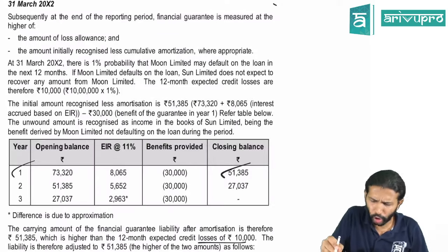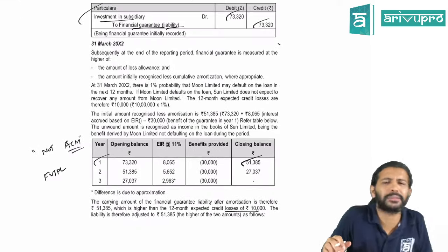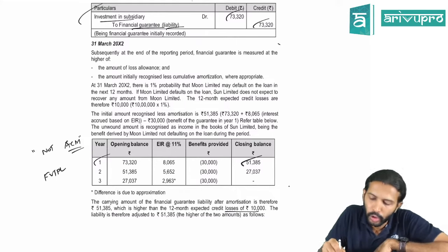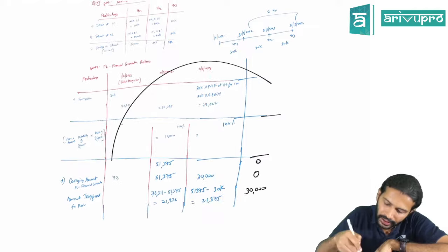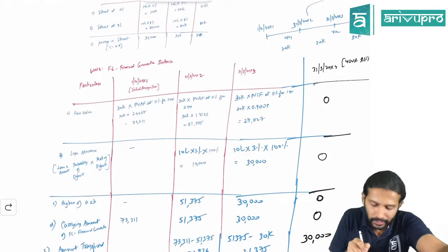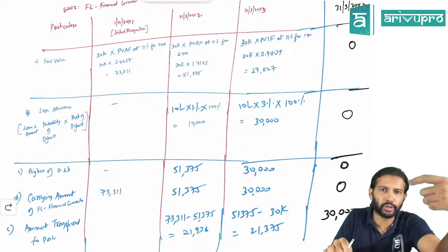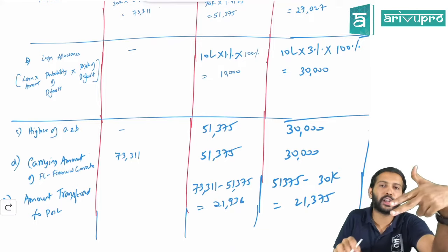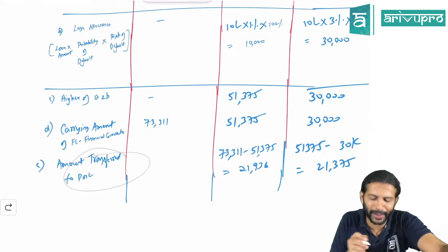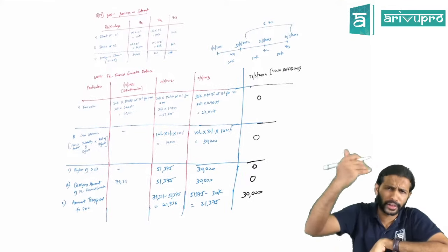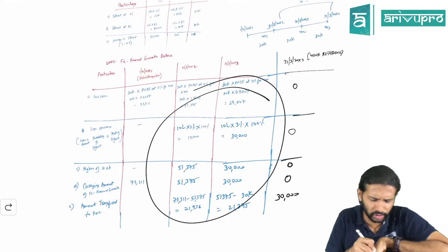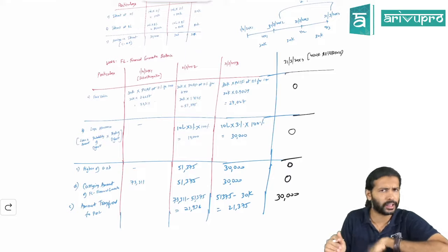Not that this is wrong or anything, it's just that it may create some unnecessary confusion for you. To avoid that, I've prepared one particular working note which is comprehensive and can cover everything. Because you'll get the fair value, the loss allowance, the carrying amount of the financial guarantee, and the gain or loss to be transferred to P&L also. So one working note will give you everything, and it will work out for every circumstance. That's the reason I made this working note and presented it in this particular format.